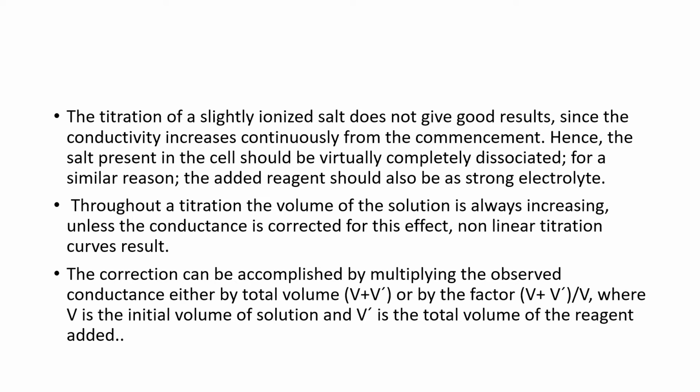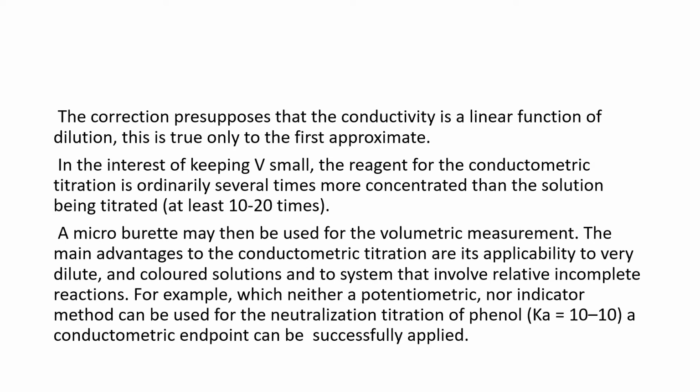The correction can be accomplished by multiplying the observed conductance by the factor total volume divided by initial volume. Here V is the initial volume and V dash is the resultant volume. The correction presupposes that the conductivity is a linear function of dilution.